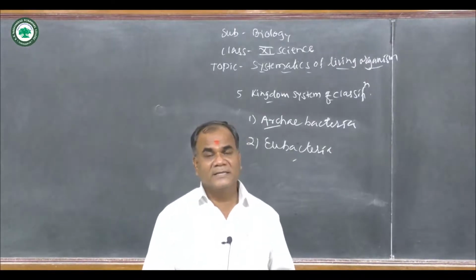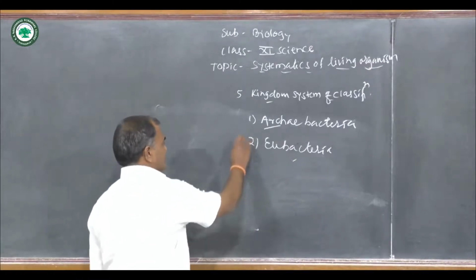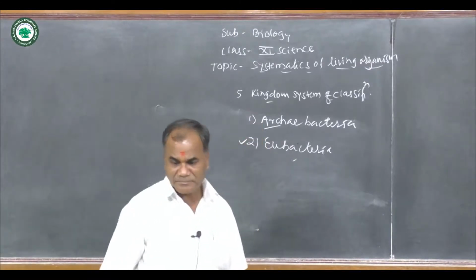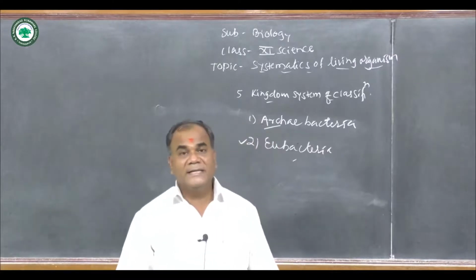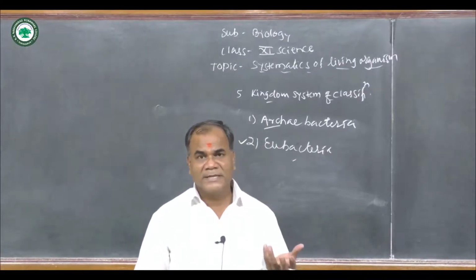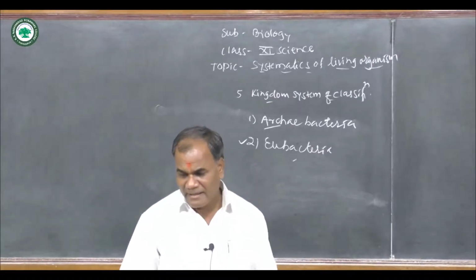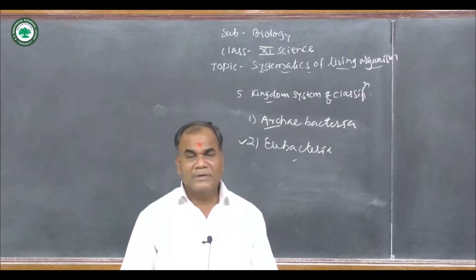Then the next point as an important, the next, that is a second type is the Eubacteria. If we see that, that is Eubacteria. What is Eubacteria? Eubacteria is nothing but the true bacteria. True means what? What is bacteria? It is made true or as a false. That means primitive as well as prokaryotic as well as eukaryotic bacteria. It is a true bacteria. Now what is true bacteria?